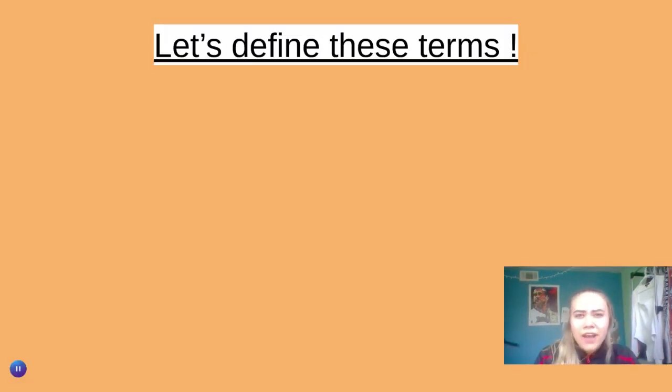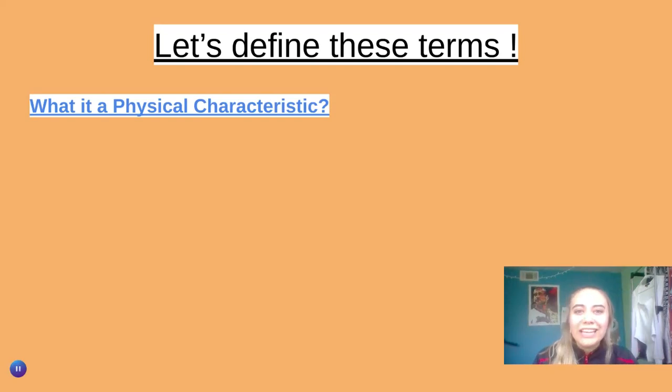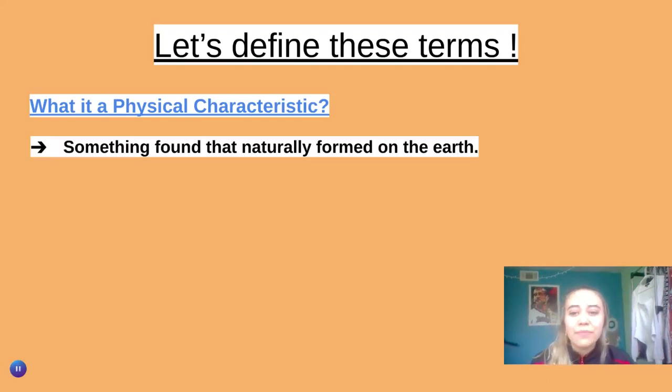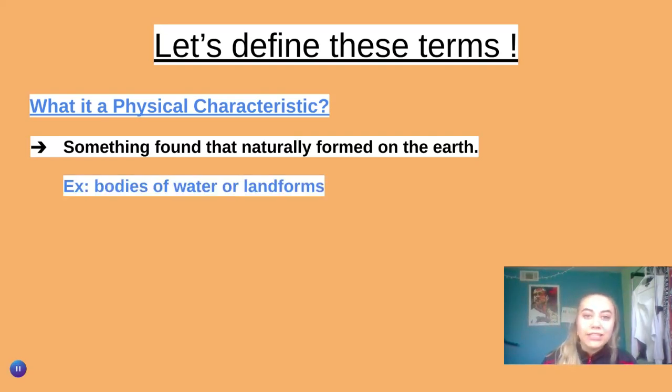Right, so let's define these terms. What is a physical characteristic? This is something that naturally formed on the earth. Some examples of these are bodies of water and landforms. So physical characteristics are things that are found naturally on the earth.